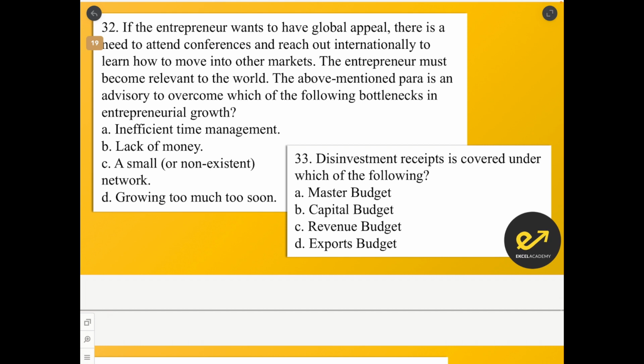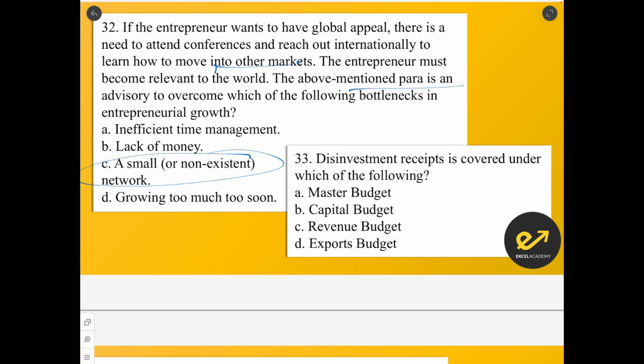If entrepreneurs want to have global appeal, there is a need to attend conferences and reach out internationally to learn how to move into other markets. The entrepreneurs must be relevant to the world. The above mentioned para is an advisory outcome of which of the following bottlenecks? This is small or non-existing network.